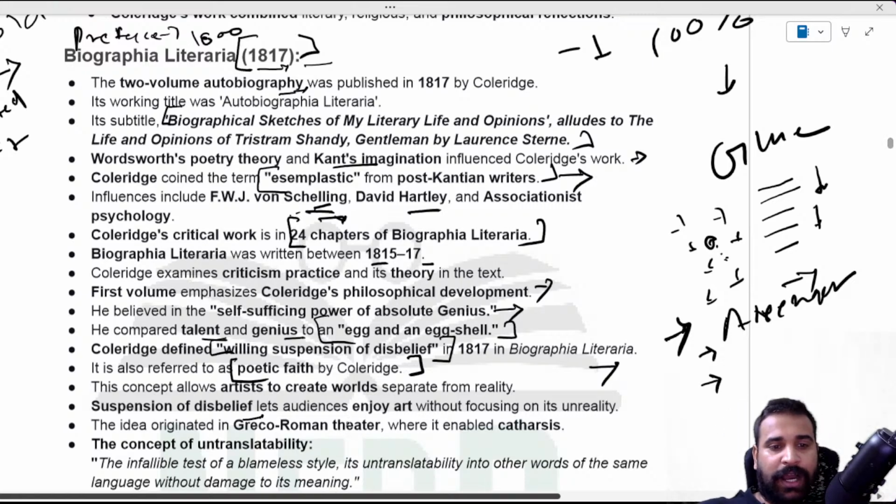Let's talk about the other stuff. This idea actually originated from Greco-Roman theater, where it enabled catharsis. So while you were reading, suppose Oedipus Rex, these are fiction and so many things happen, but you are ready to believe, to get that feeling, that catharsis. So that is suspension of disbelief. Then the concept of